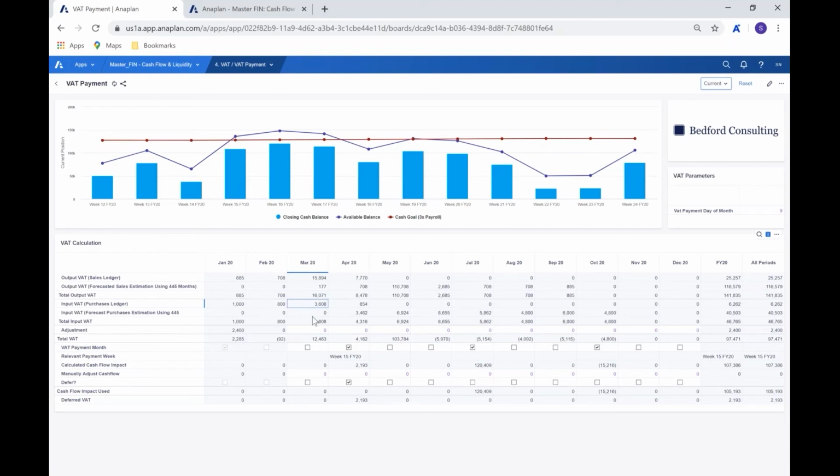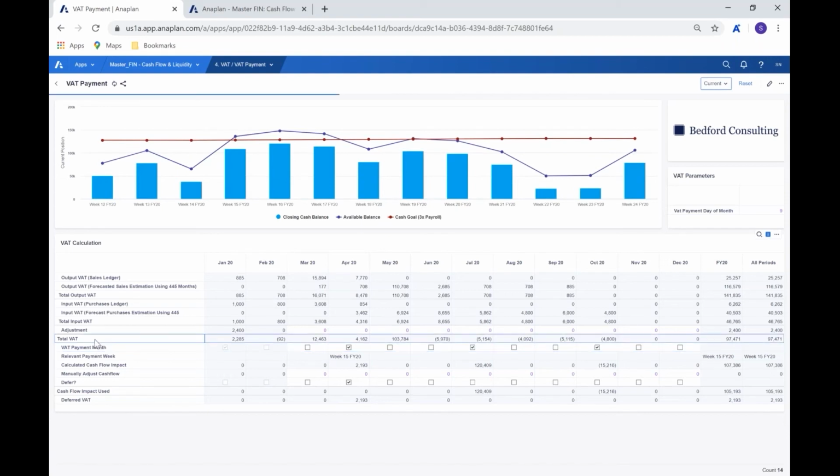The actuals coming from the purchases ledger, the forecast coming from that forecast piece, which will be by week, which I'll touch on in just a moment. And that, of course, giving us our total input VAT. As always, we have the option for an adjustment that we can input at a high level. And then with that, we would have our total VAT that we can see